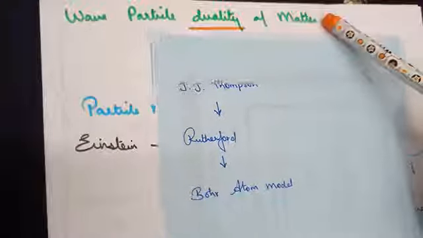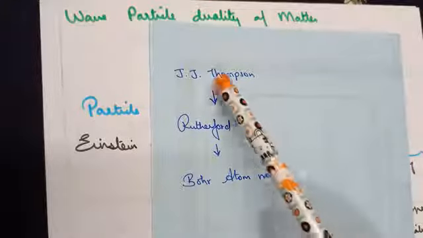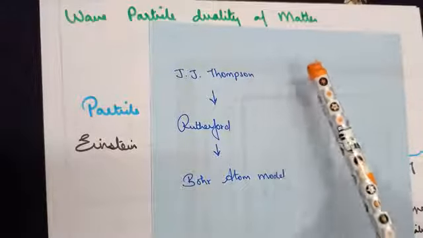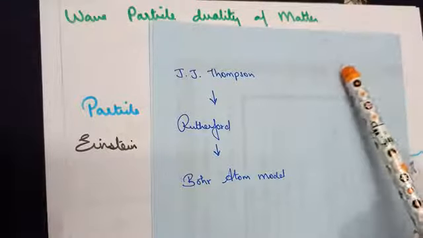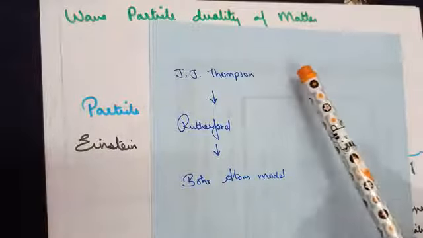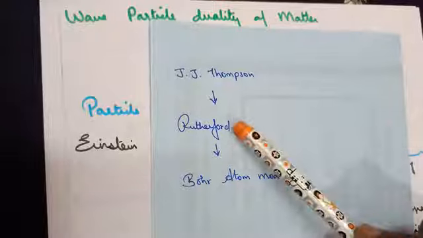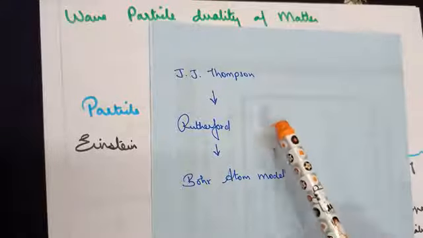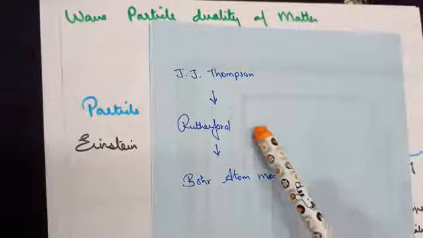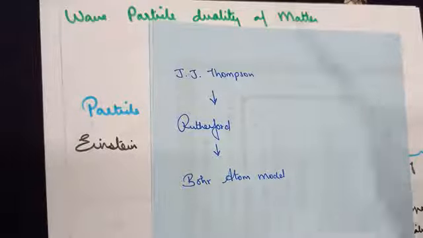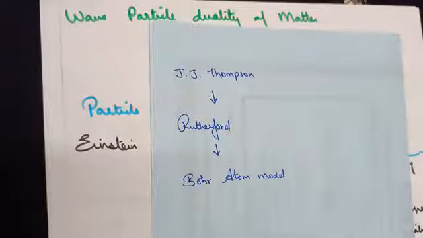Before we move into that, I would like to quickly give you a summary of the concepts you learnt in the previous class. As you know, J.J. Thomson said the atom is spherical in shape. It's made up of positively charged and negatively charged particles. He said the negatively charged particles, that is electrons, are placed like seeds in a watermelon. Rutherford brought about the theory that the atom has a positively charged unit called the nucleus, and electrons are revolving around the nucleus. Thomson said electrons are placed, and Rutherford said electrons are revolving around the nucleus.